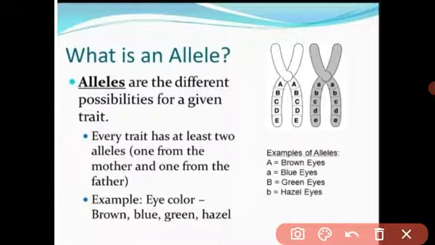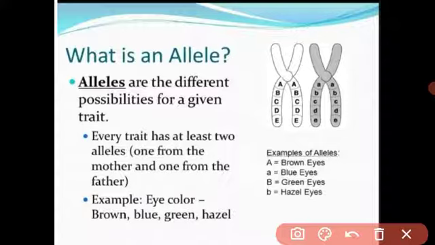Allele means, for example, the eye color. The mother's eye color is black and the father's eye color is brown. This means the offspring get genes from both parents. Brown eye color genes come from the father, and black eye color genes come from the mother. And when two alternative forms are present in the offspring, got it? See, height is a character. The person may be tall, the person may be short.